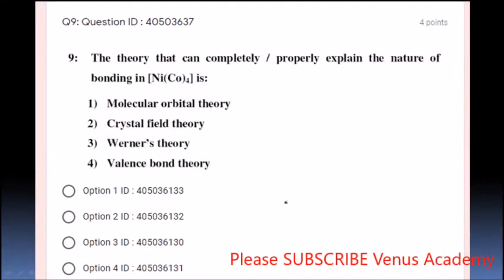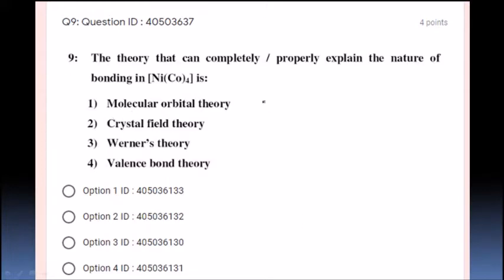Next, question number 9. All these questions are directly asked this time. In JEE Mains, there are a lot of theory based questions that even an average student can do. Let us see the 9th question: the theory that can completely or properly explain the nature of bonding in nickel carbonyl complex. Here it should be CO, capital. Yes, tetracarbonyl complex, CO taken 4.